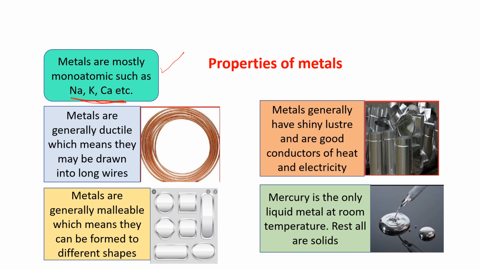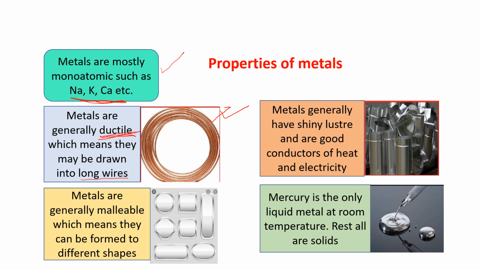Metals are generally ductile. What is the meaning of ductile? Ductile means they may be drawn into long wires. See, they may be drawn into long wires, copper wires. Copper is a metal.